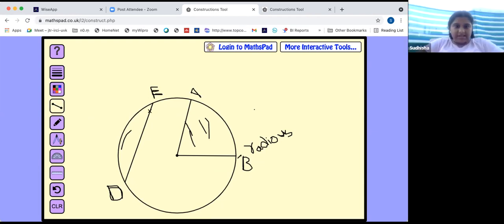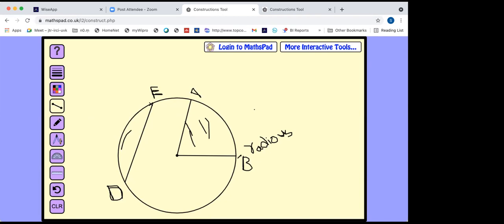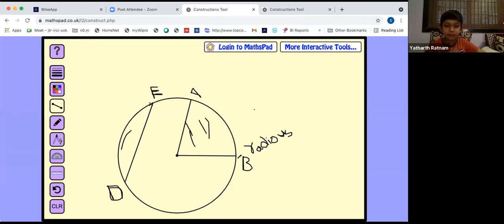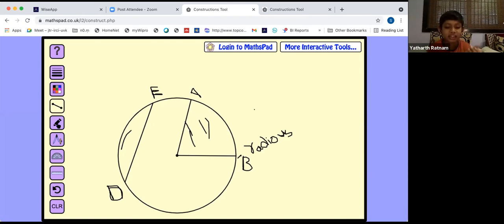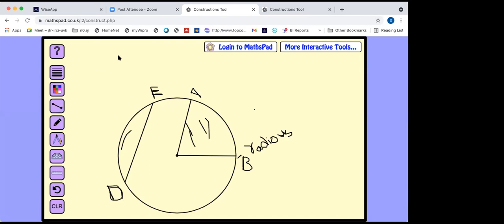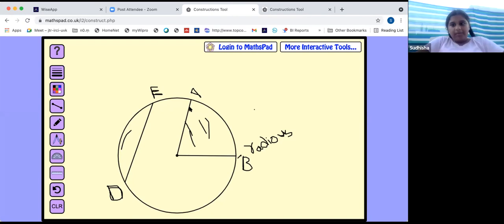Ma'am, this is an arc. Not an arc, Nana. Arc means it is curved. Ma'am, the arc is between A and B. No, DE is a line segment, right? That line segment and the arced region together we take as a segment. I'm asking the name of that line, Nana. Chord. Very good, very good.